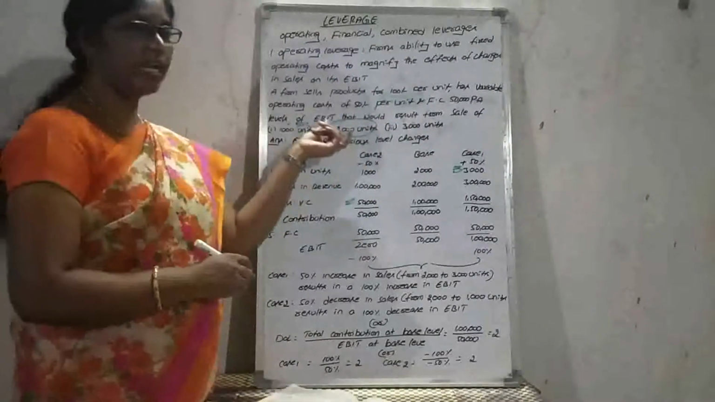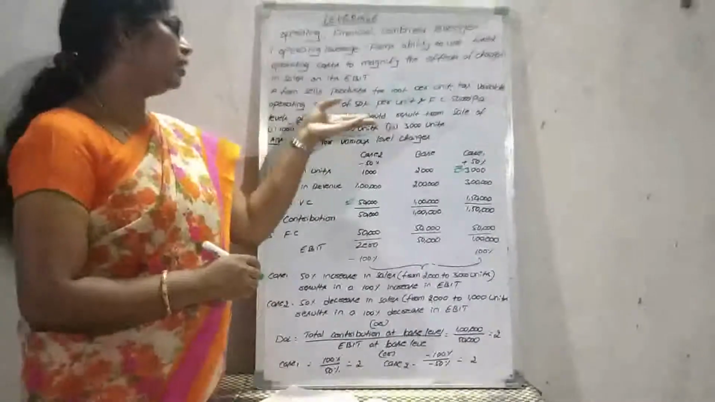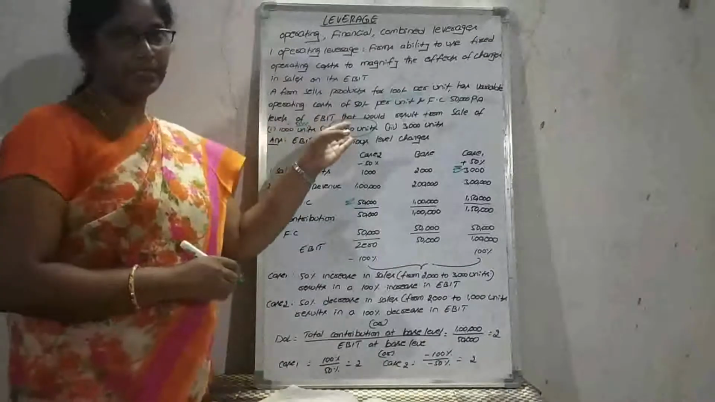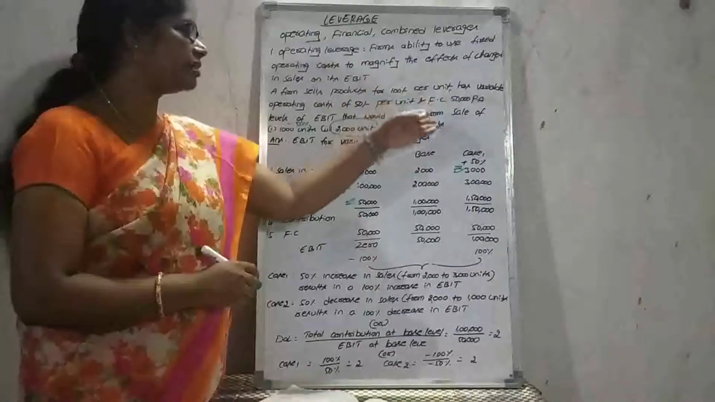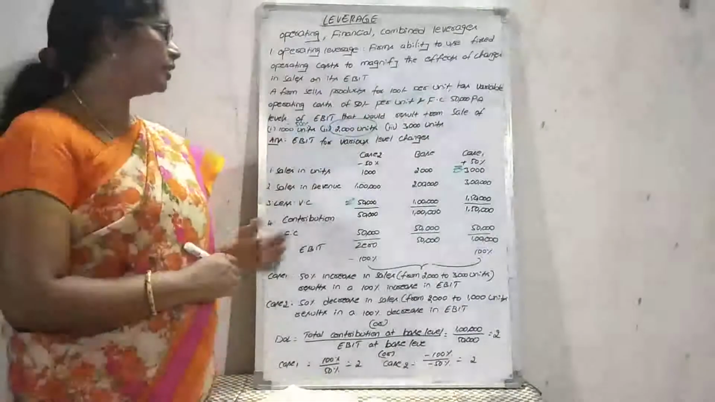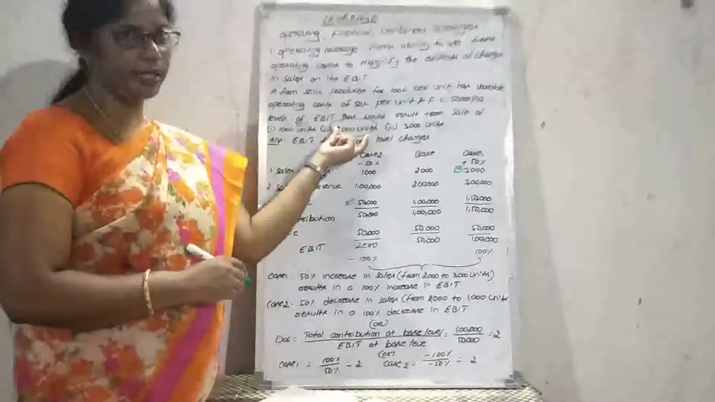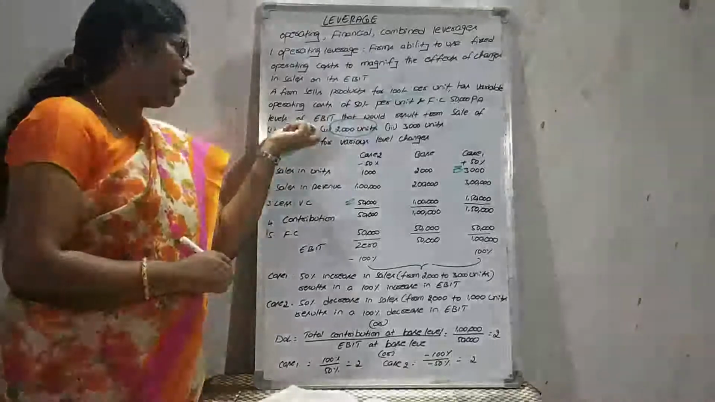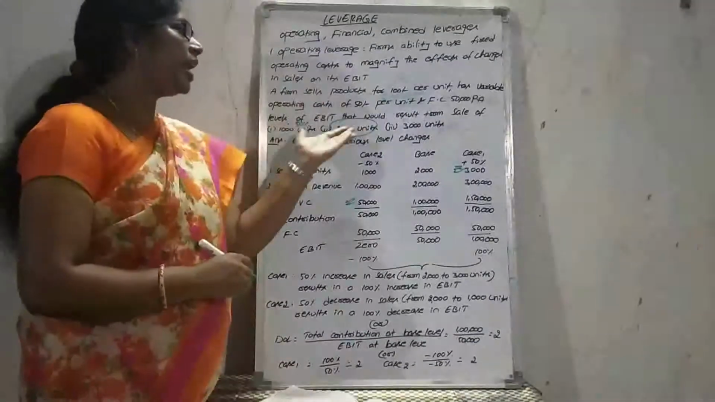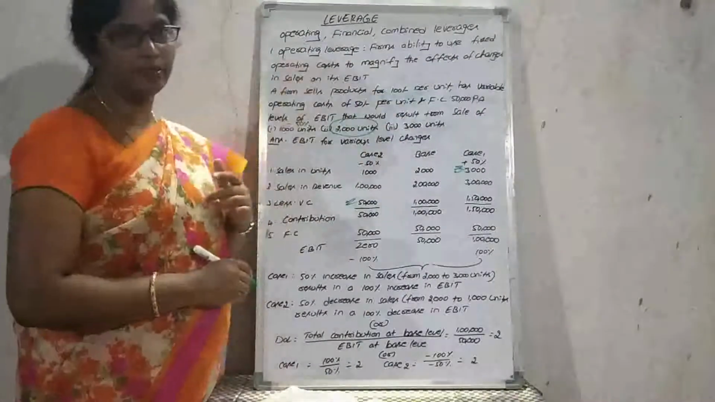Here we need to take 2000 units as the base level. Why? Because in the first situation, 1000 units, it has decreased by 50%, and again it has to increase by 50%, and the value is 3000 units. When you take 2000 units as the base value, when it falls by 50%, the value is 1000 units. When it increases by 50%, the value is 3000 units.